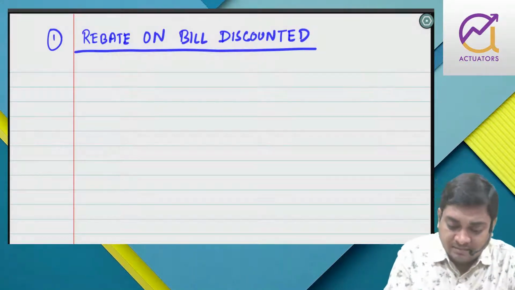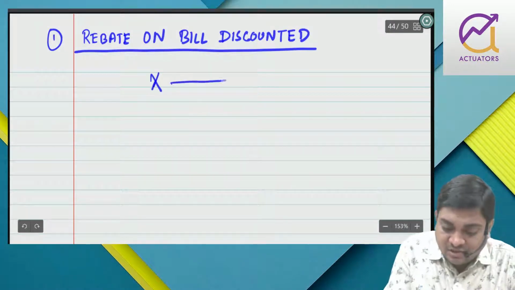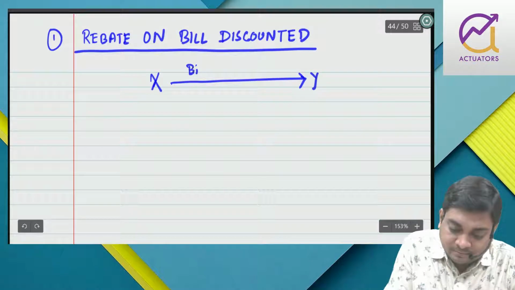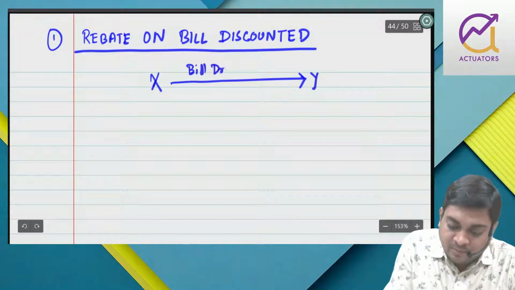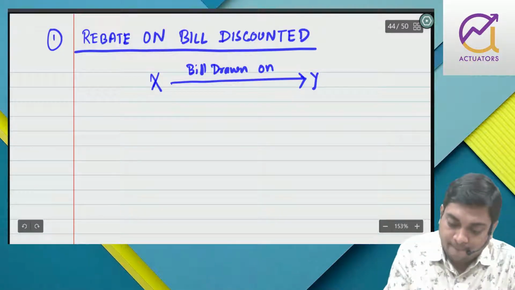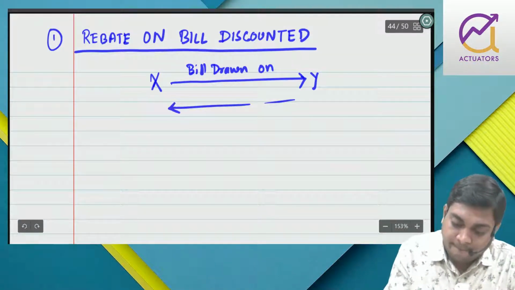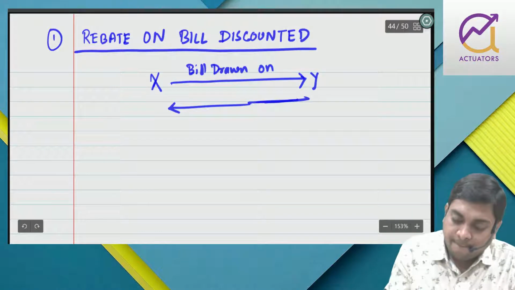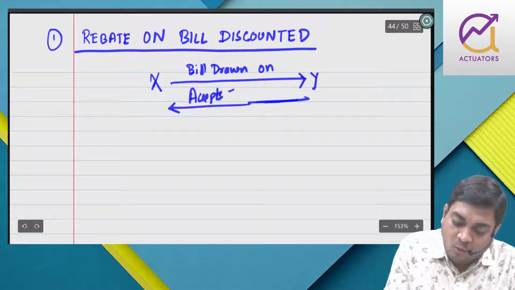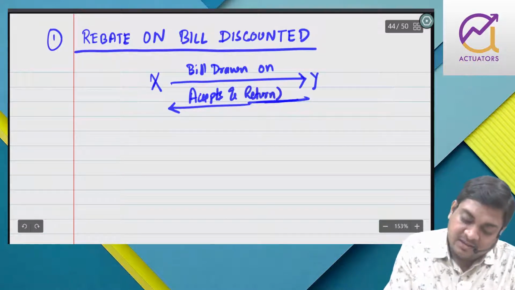Now what happens: X draws a bill on Y, Y accepts and returns.